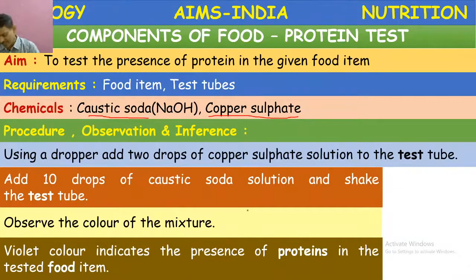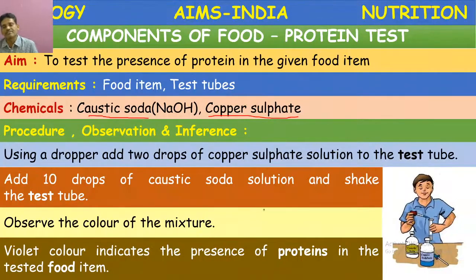If the violet color appears, then the inference is that proteins are present in that given food sample.